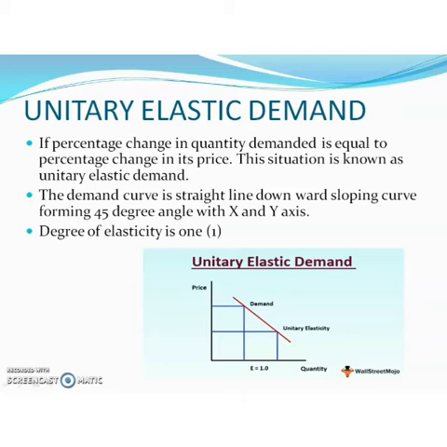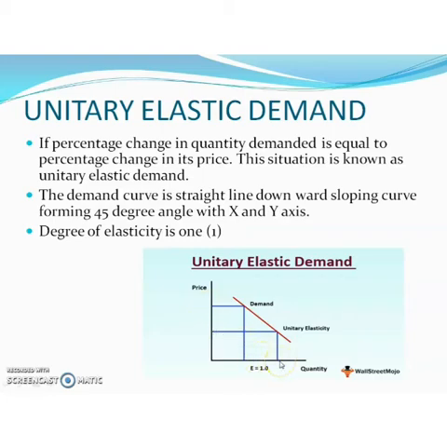So percentage change in quantity demanded equal to percentage change in its price is known as unitary elastic demand. Here the demand curve is a straight line downward sloping curve. Demand curve is always downward sloping.